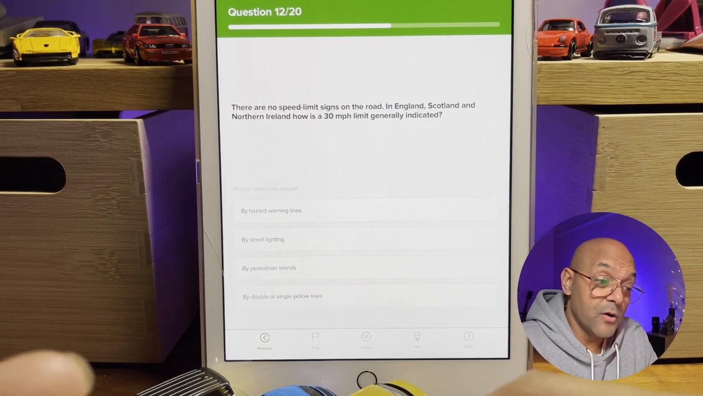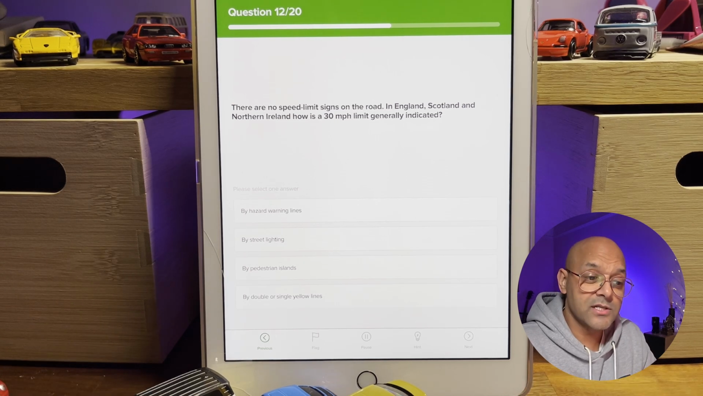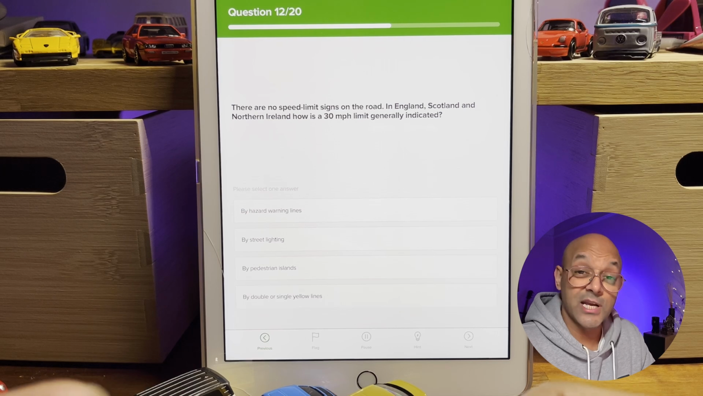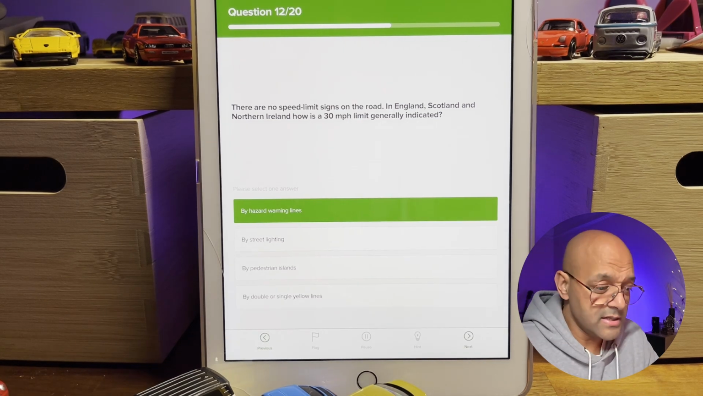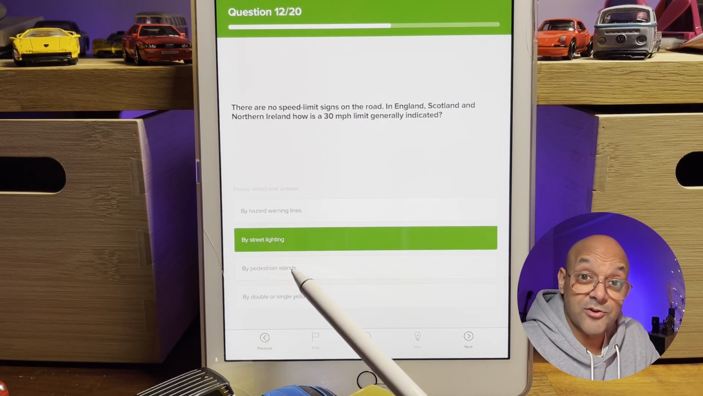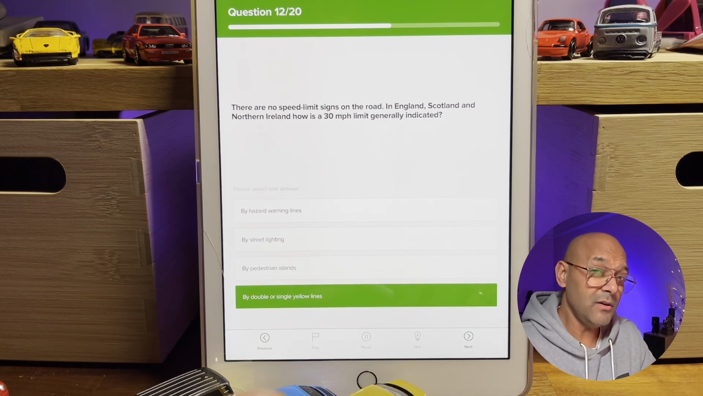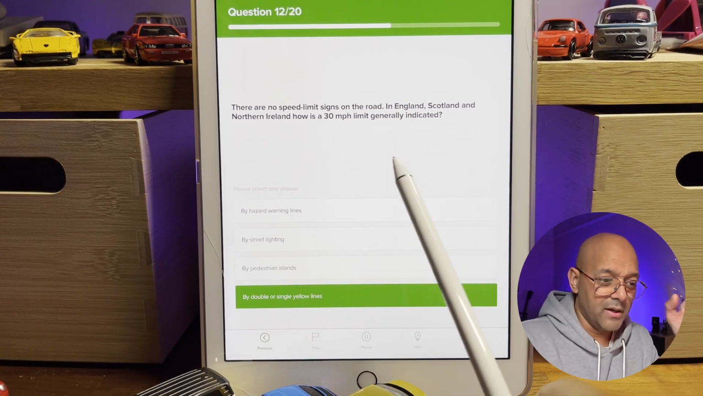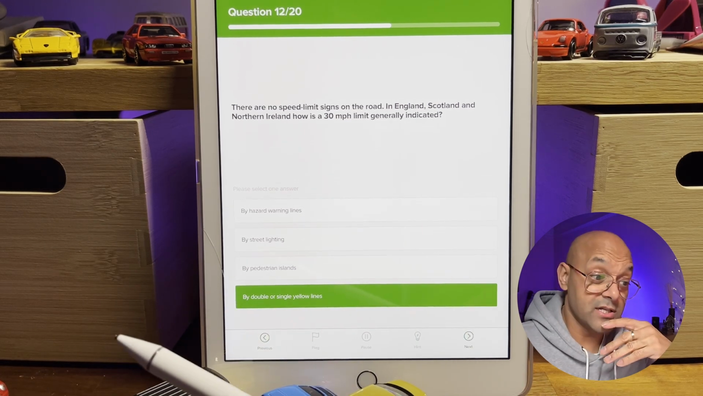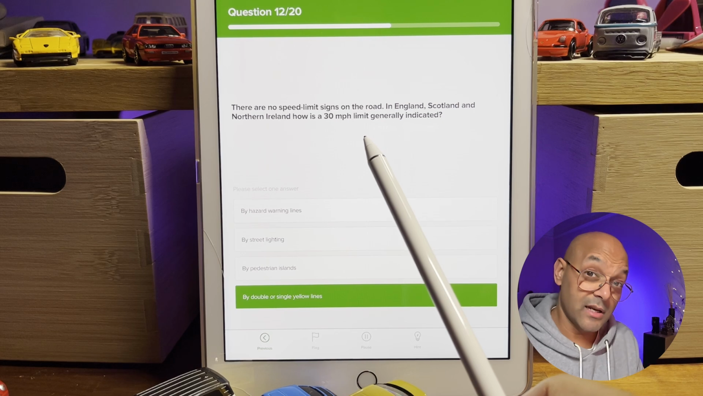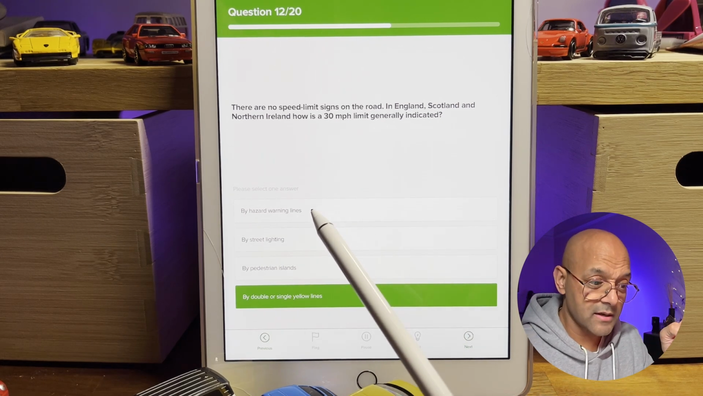Question number 12. There are no speed limit signs on the road. In England, Scotland, and Northern Ireland, how is a 30-mile-an-hour speed limit generally indicated? By hazard warning lines, by street lighting, by pedestrian islands, or by double or single yellow lines? Now, I don't know whether you actually know this, a lot of people don't, but it's something we teach as driving instructors as well to our pupils: how do you know it's a 30-mile-an-hour speed limit? Street lights and no speed signs means it's a 30.